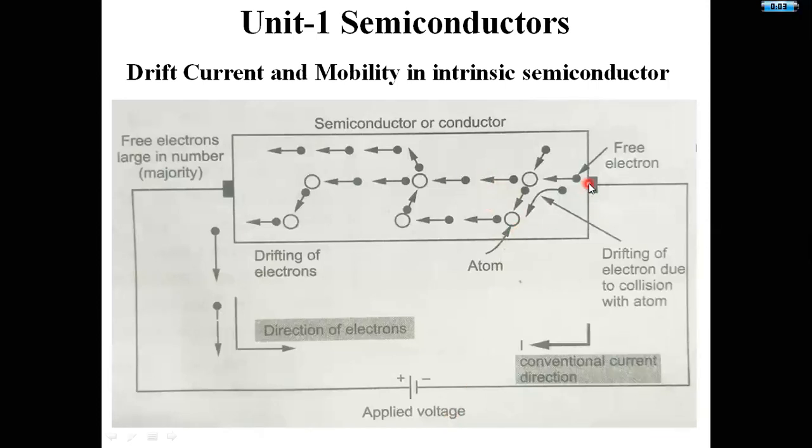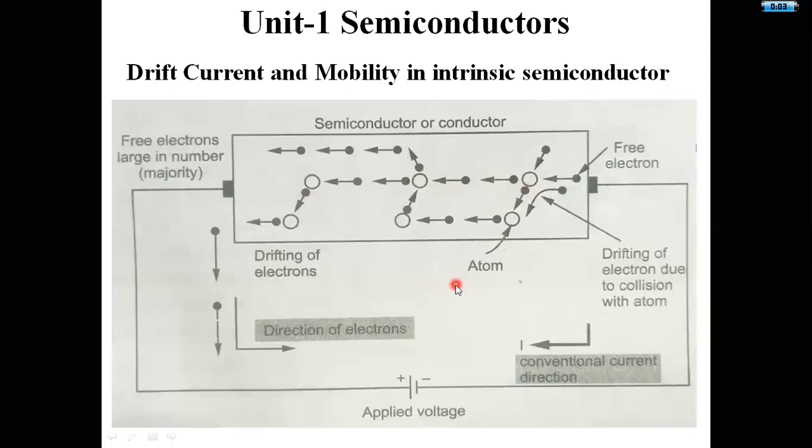The black arrow represents the flow of electrons, which is taking place in a straight line. The electrons travel towards the positive terminal of the battery. This is the direction of electrons, and this is the direction of holes, that is the conventional current direction. In between I am considering some atoms here.